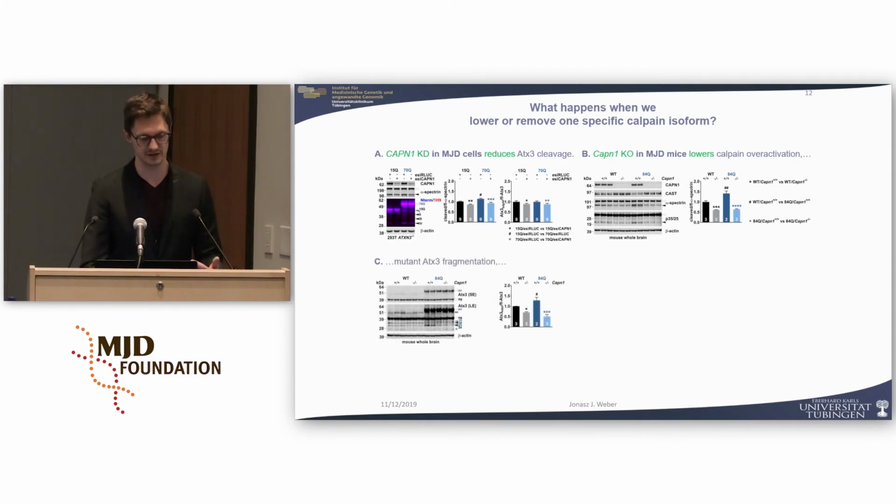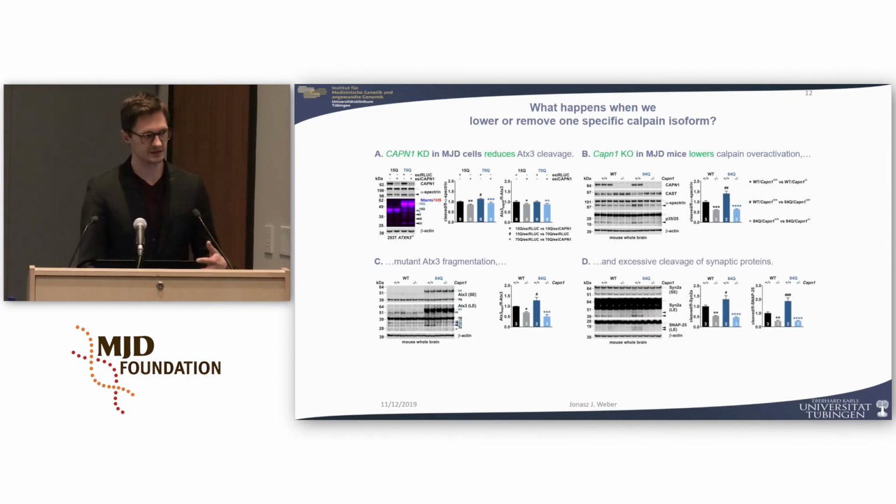We saw also that the fragmentation of mutant Ataxin-3 was decreased upon the calpain-1 knockout, and we found some other new markers, basically synaptic proteins like SNAP25 and synapsin-2, which were at baseline in the YAC model strongly or excessively cleaved, maybe a kind of further contribution to the molecular pathogenesis of MJD, and upon calpain-1 knockout, this fragmentation was rescued again.